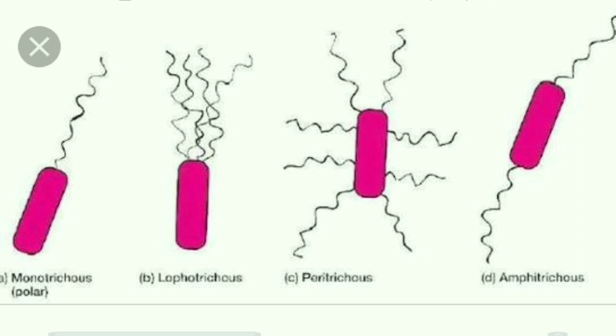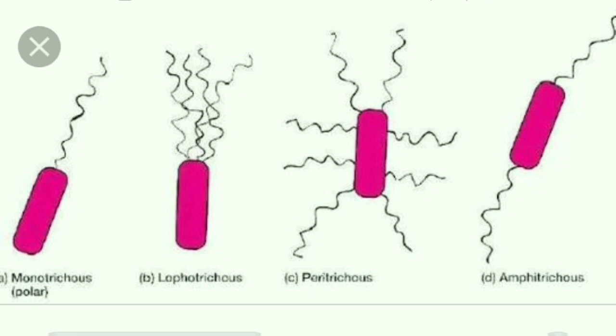This diagram shows the different flagella that are seen in bacteria. First is monotrichous. That means there is one single flagellum at one end of the bacterium. Next is lophotrichous.